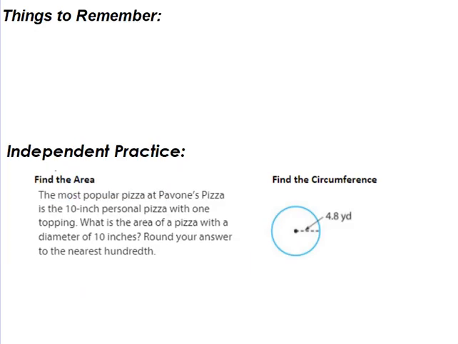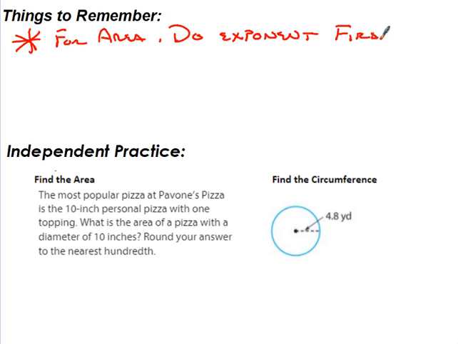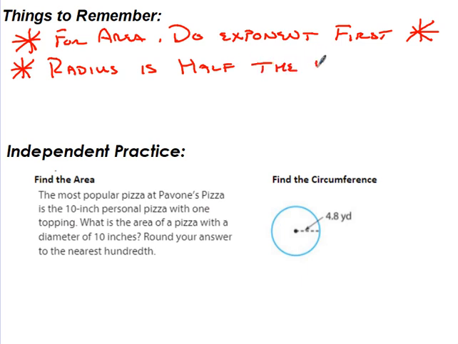Things to remember. Big thing. For area, do exponent first. Also write down radius is half the diameter. And then maybe another good thing, if you haven't written it big enough, maybe write down your formulas again.